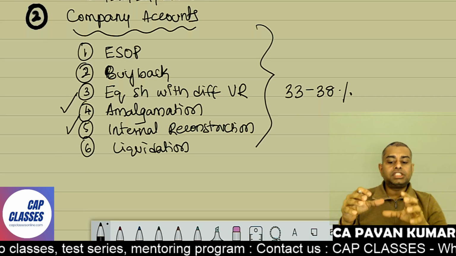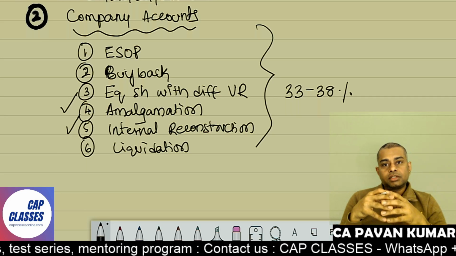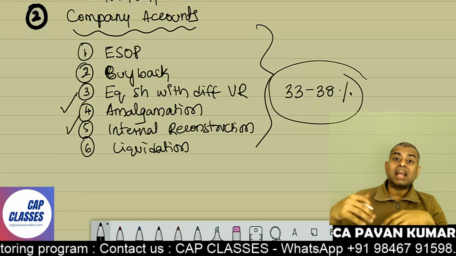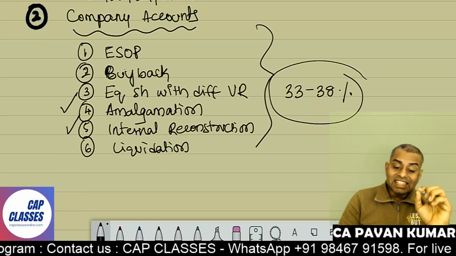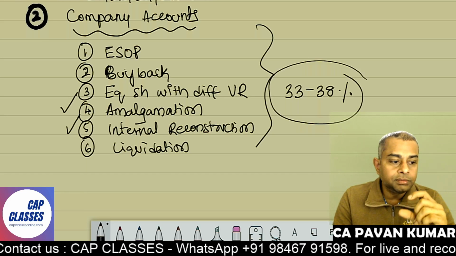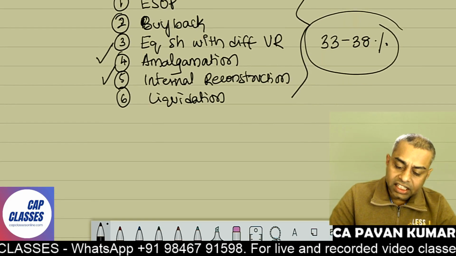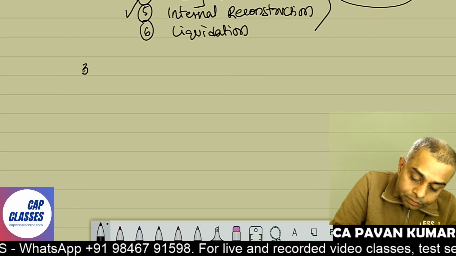Without, a question coming from amalgamation and internal reconstruction. Sometimes this 33, 38 is there, no? It is only indicative. Sometimes it can be more. So this is section 2. Section 1 is accounting standards. Section 2 is company accounts. Then comes section 3, which is actually a petty area, small area.